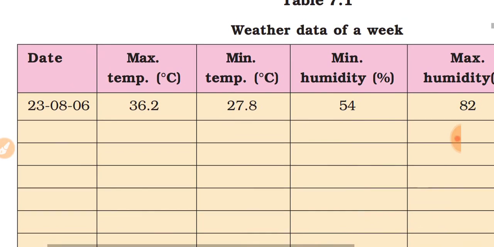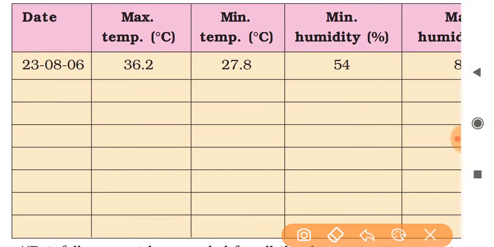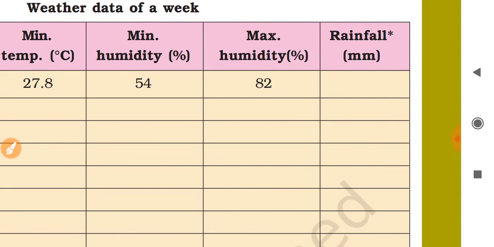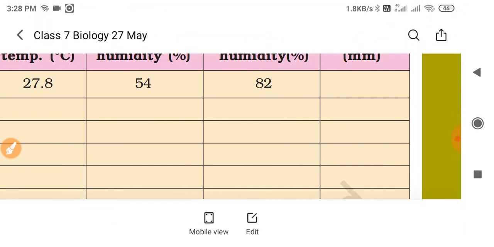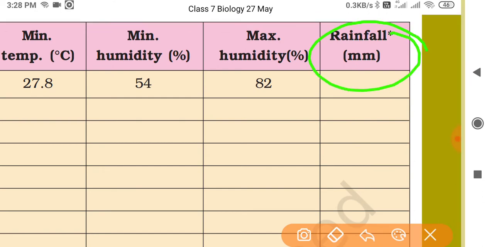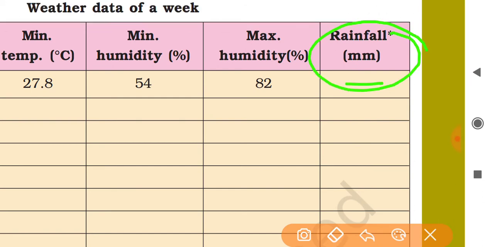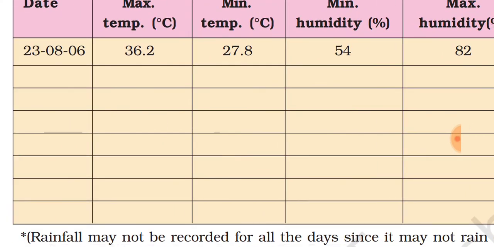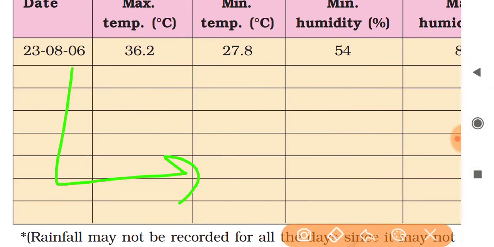In it, you first mention the date, then the maximum temperature of that day and minimum temperature, then minimum humidity and maximum humidity, and if you have rainfall reports, you can write them here too. So you have to do these activities and fill in this table 7.1.